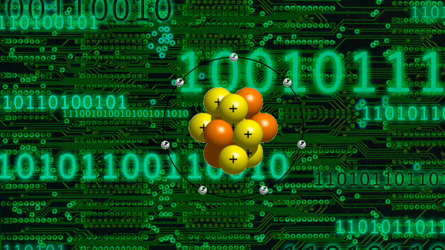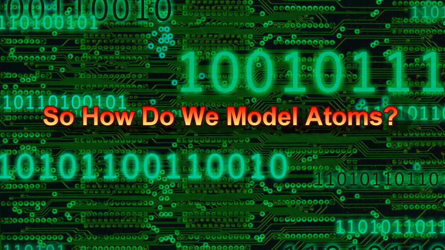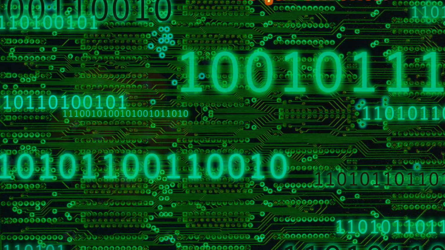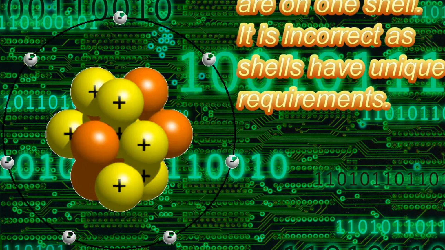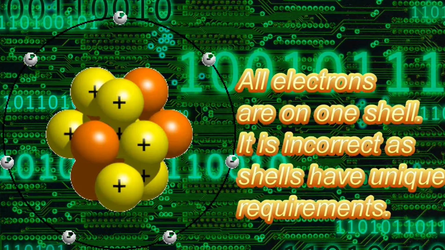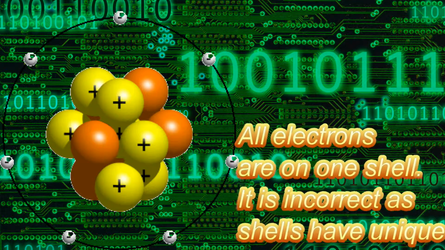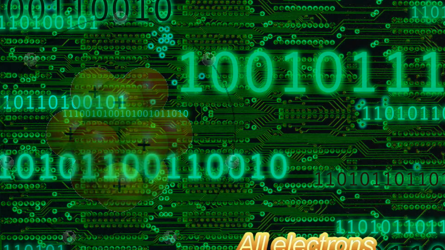Take a look at this model. It seems right, but in reality, it's absolutely incorrect. But why? Well, the reason is because this model shows all the electrons on one shell, which is not scientifically correct because each shell has its unique requirements, and we'll get to that in a minute. But first, I want to show you an animation of the correct way to model atoms.